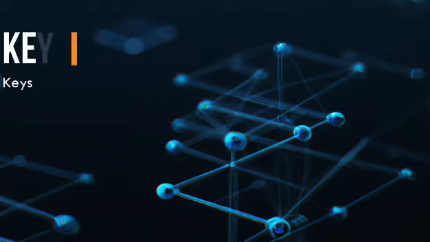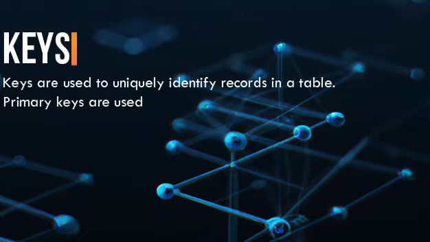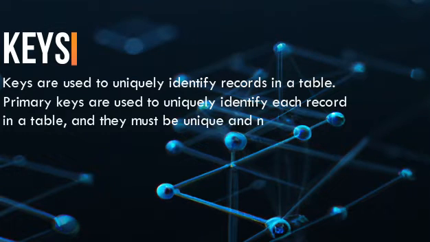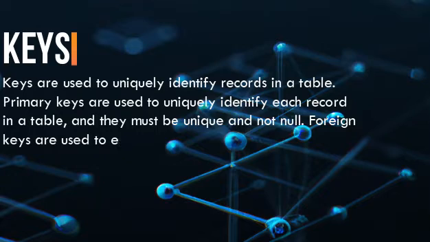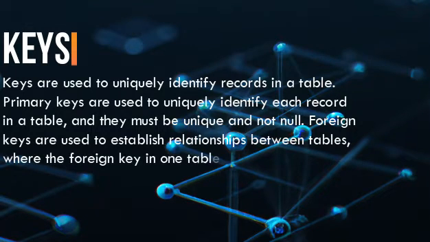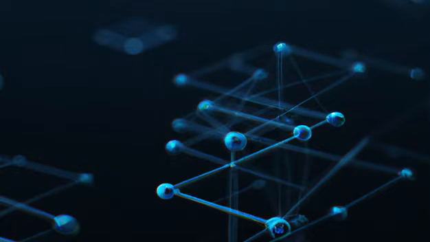4. Keys. Keys are used to uniquely identify records in a table. Primary keys are used to uniquely identify each record in a table, and they must be unique and not null. Foreign keys are used to establish relationships between tables, where the foreign key in one table refers to the primary key of another table.